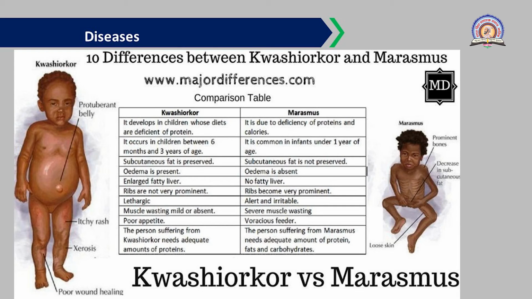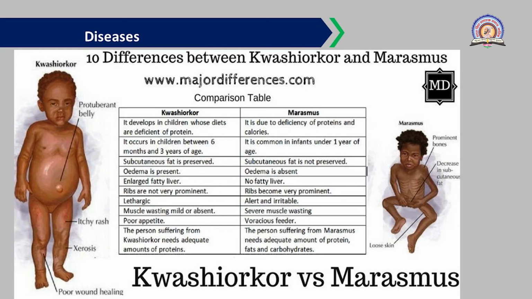Then the second difference: Kwashiorkor occurs in children between 6 months to 3 years of age, and marasmus is common in infants under 1 year of age. So these are the main groups which get affected by protein energy malnutrition. Then subcutaneous fat is preserved in Kwashiorkor disease. On the left hand you can see the baby has much more fat than the marasmus baby. Subcutaneous fat is not preserved in marasmus. There is no fat, that's why the ribs are seen here, right?